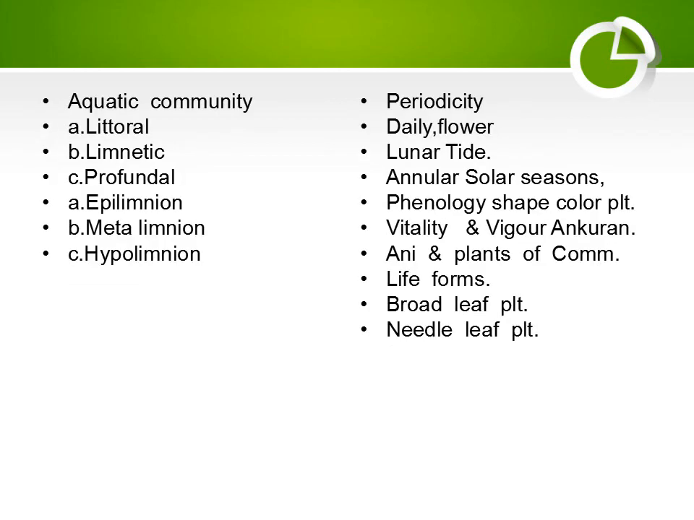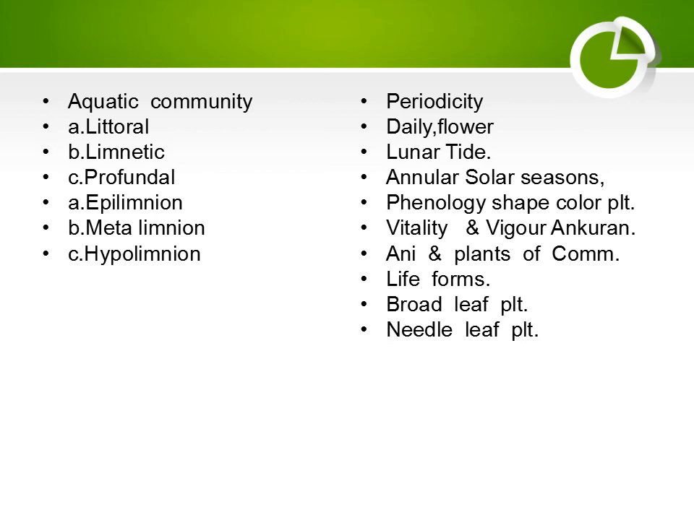In an aquatic community, three zones are present: littoral zone, limnetic zone, and profundal zone. The uppermost zone is the littoral zone, where light reaches. The limnetic zone is the middle zone, and the profundal zone is the lowermost dark zone. Epilimnion is the uppermost zone, metalimnion is the middle zone, and hypolimnion is the lowermost zone.